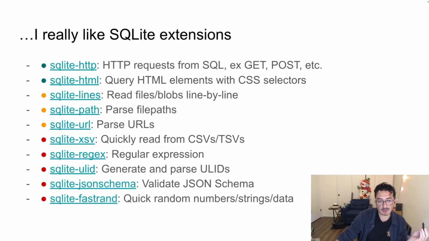So you can tell that the ones written in C are usually fairly simple, or I use a third-party library to do so. For example, SQLite URL uses curl. They have a URL parsing library that I use there. So they're fairly simple because it is very hard to do complex things in C. Whereas the ones in Rust are a little bit more complex because I can use a third-party library, right? For example, SQLite regex uses the regex crate that Rust has. I didn't want to build one of my own, and I didn't want to deal with memory issues like for other ones in C. So I got to pick and choose what language solved the problem best using all these different extensions.